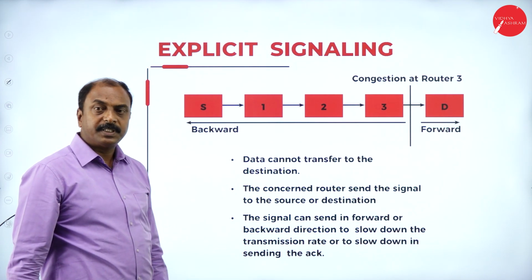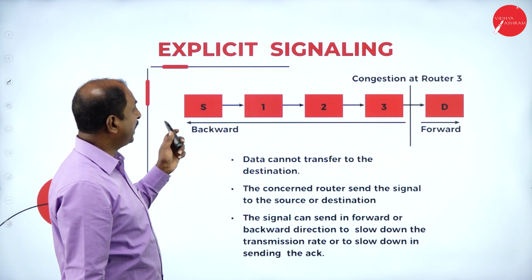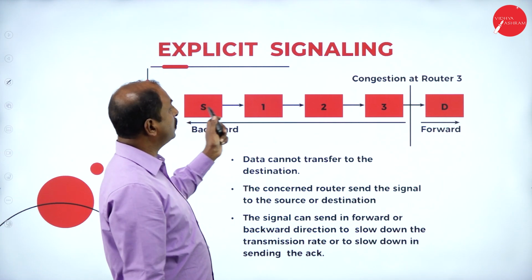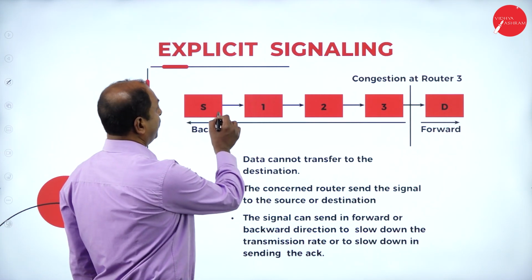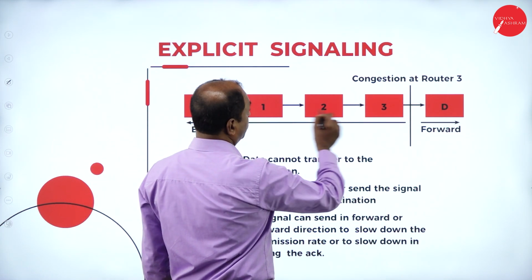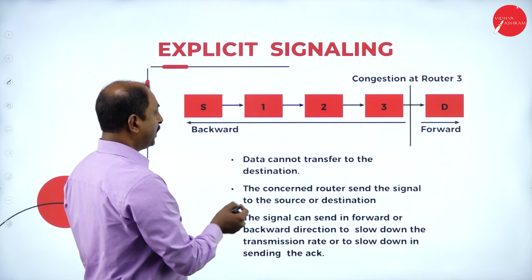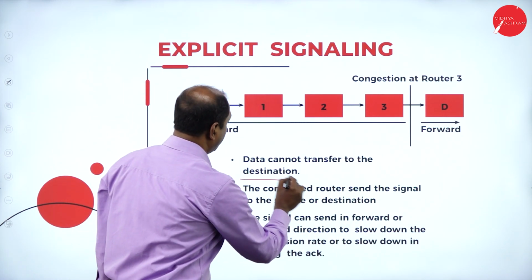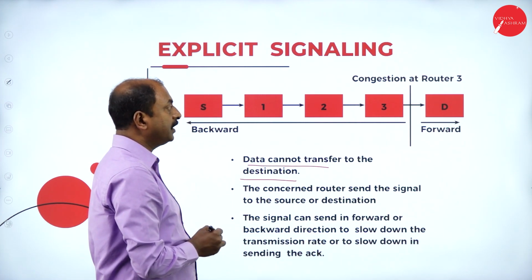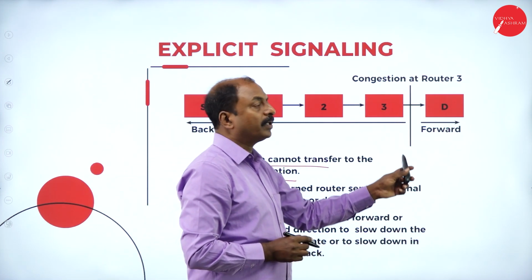So what is explicit signaling? Now let us take the same example here, source and destination. Data is moving from source to destination through multiple routers. Here data cannot transfer to the destination, obviously, once the congestion is at router number 3.